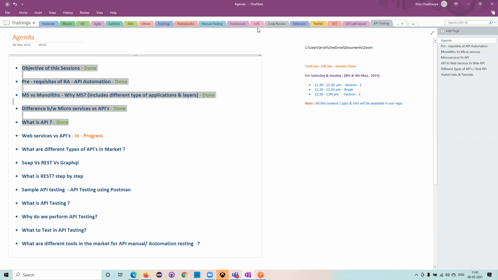You may have one quick question: why is API automation really required for me? Yesterday itself, I gave an example. If you want to write a novel, you should know all the things. Now, if you want to do automation, what do you mean by automation? Whatever things you are doing manually should be converted into a script, so it executes automatically and performs the actions. You should know what you need to do manually, and for that you should know the basic terminologies.